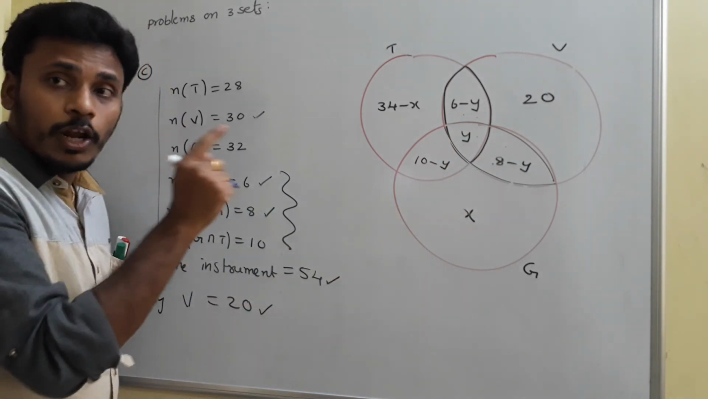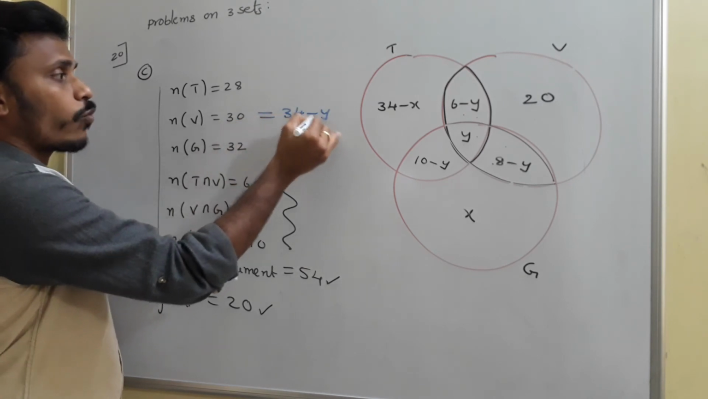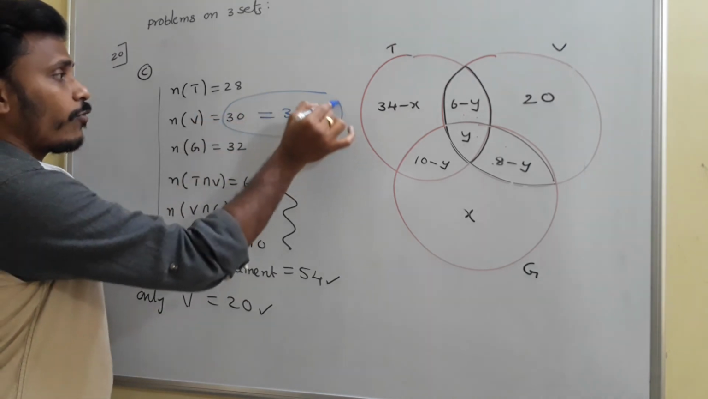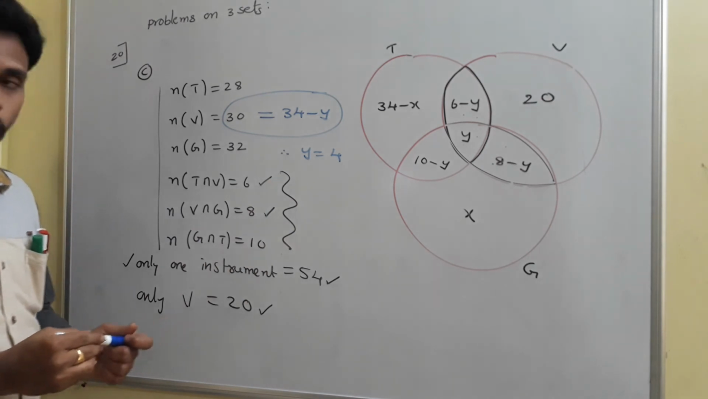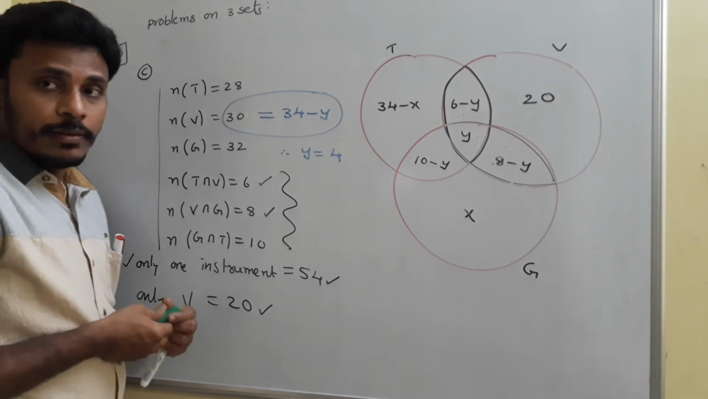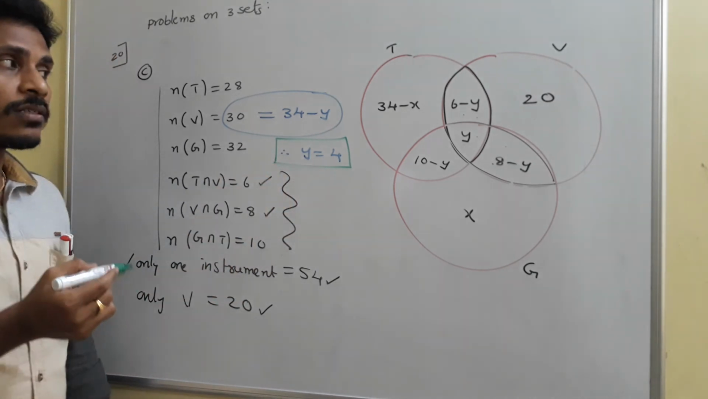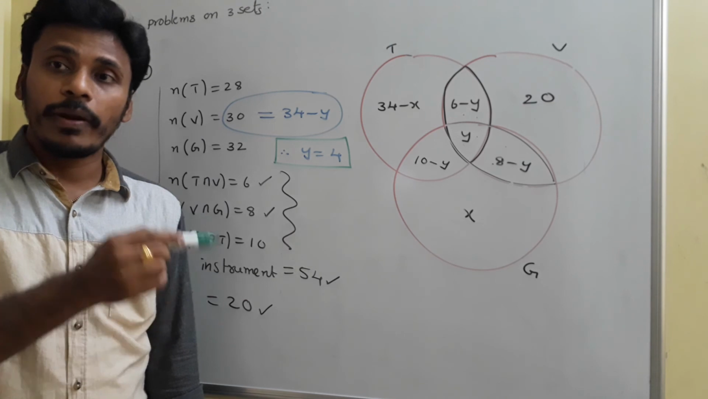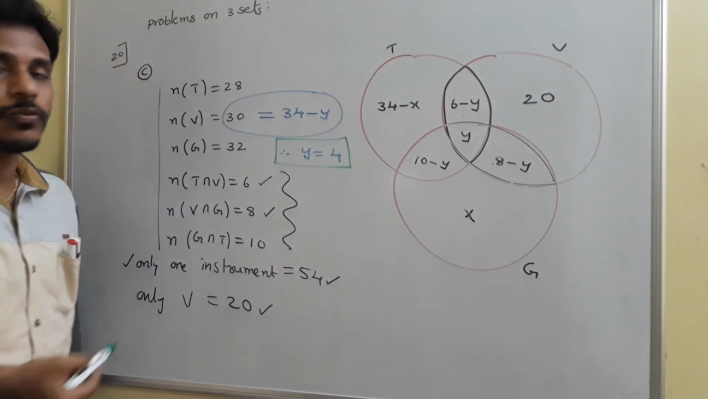So that indicates n of V. So this 30 must equal 34 minus Y from the Venn diagram. So 30 is equal to 34 minus Y clearly gives us Y is equal to 4. Actually we don't know Y, so we found now that Y is 4. The number of persons who are learning all the three, trumpet, violin and guitar, is Y, and that Y is 4.